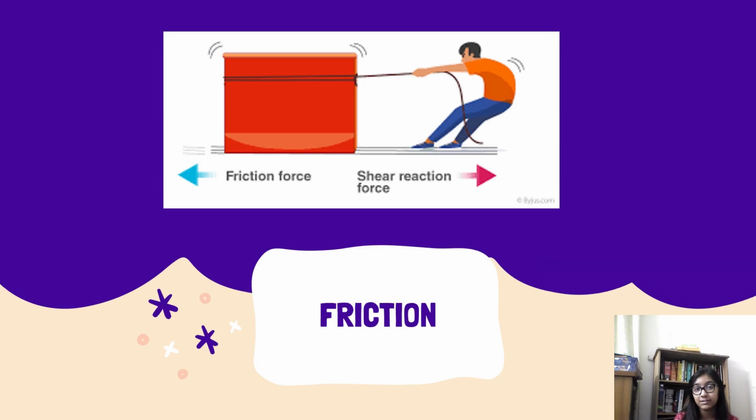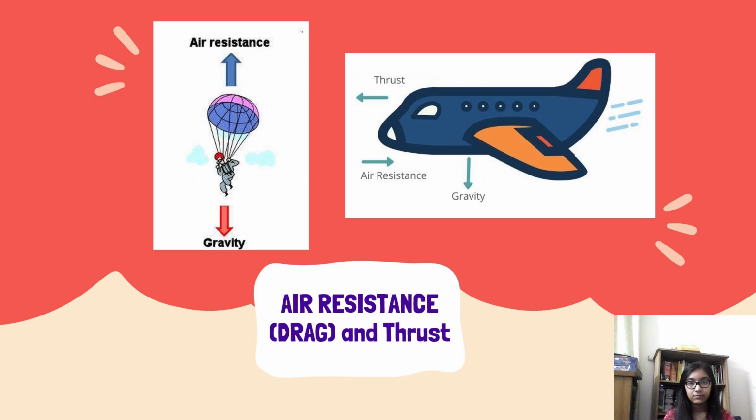We have already discussed frictional force in the first lesson, but to give you all a recap, friction always works opposite to the direction of motion. When there is too much friction, it gets really tiring to move heavy bodies, but without any friction working at all, the floor can get really slippery to walk on, and this can also cause accidents. Similar to friction, air resistance also works opposite to the direction of motion, but in this case, we are talking about the air surface instead of the ground surface.